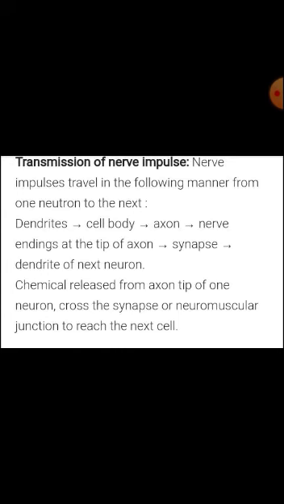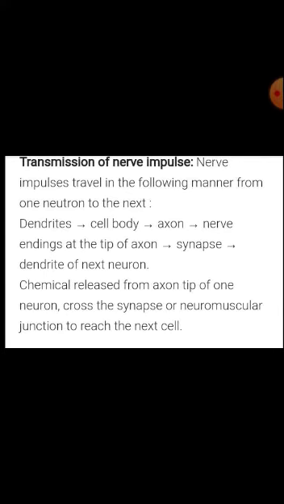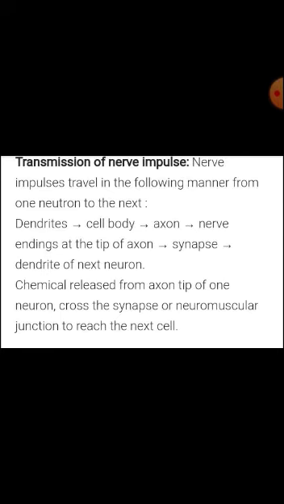How does the transmission of nerve impulses take place? The nerve impulse travels in the following manner from one neuron to the next. The message is first received by the dendrites, which transmit it to the cell body, and from the cell body the message is transmitted to the axon, and from the axon to the nerve ending at the tip of the axon. Then the message in the form of chemicals passes through the synapse and reaches the dendrite of the next neuron.